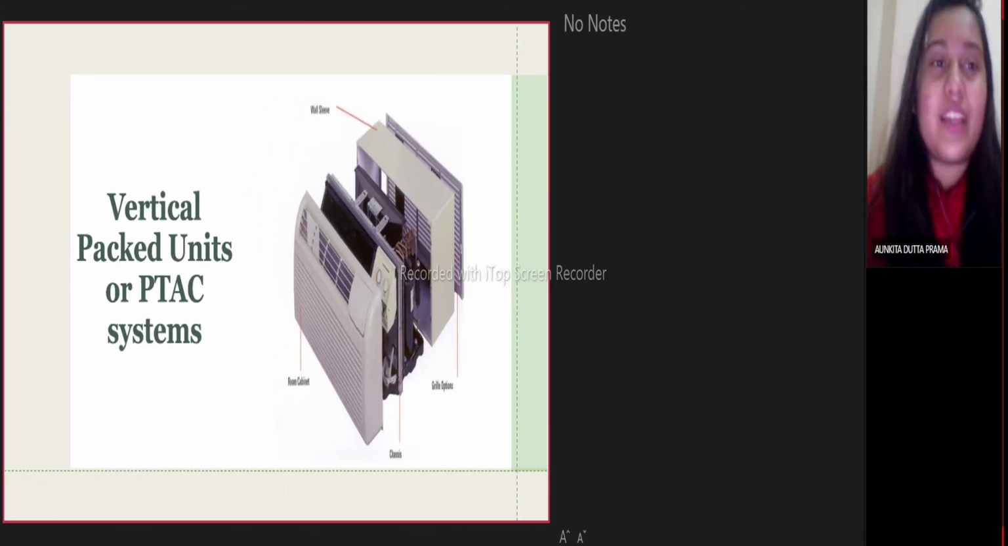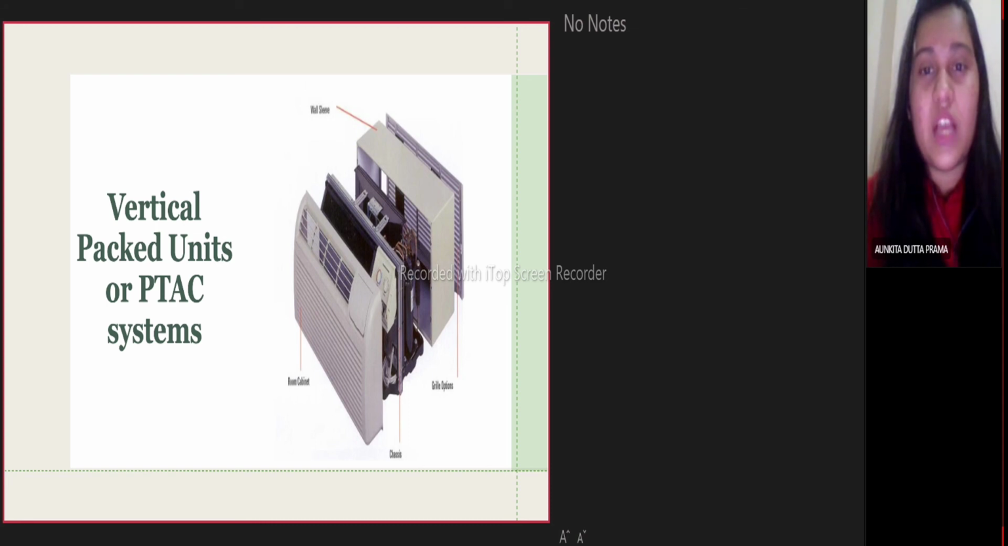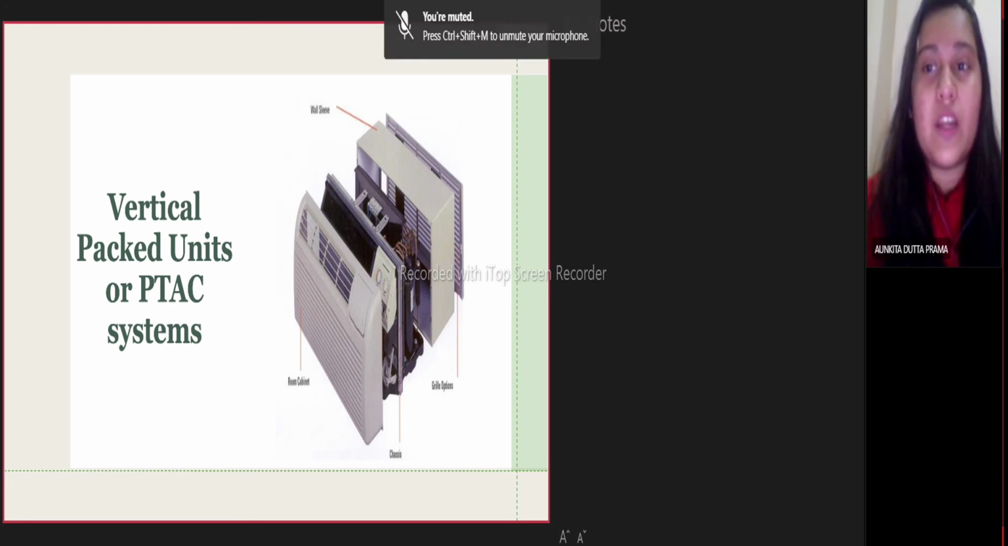Okay, the next slide is vertical package unit. These are self-contained units of the minimum capacity of 1.5 to 3 ton, and these are mounted in a window or through the wall. They are employed to condition the air of one room only. If the room is more sizable or voluminous, two or more units are installed.